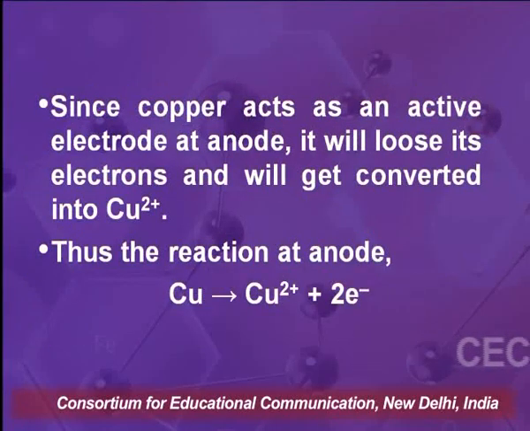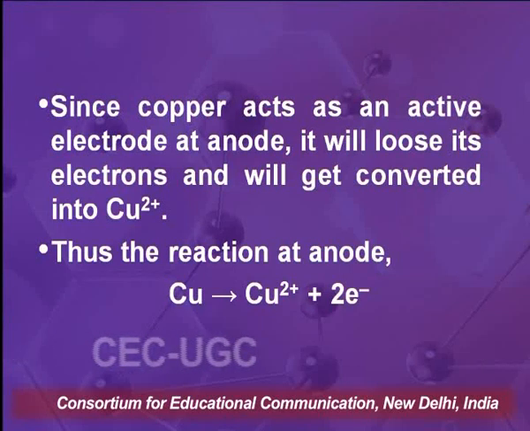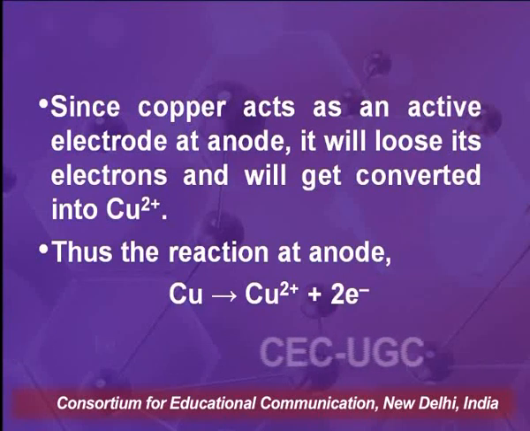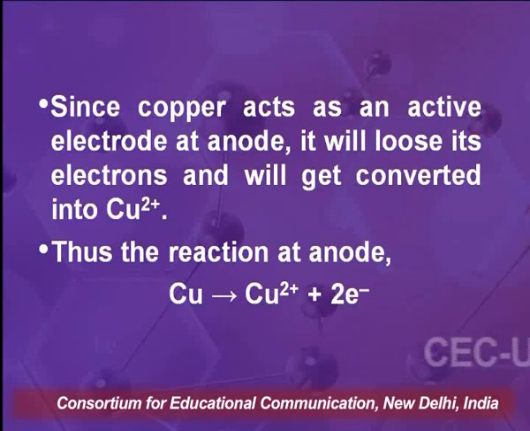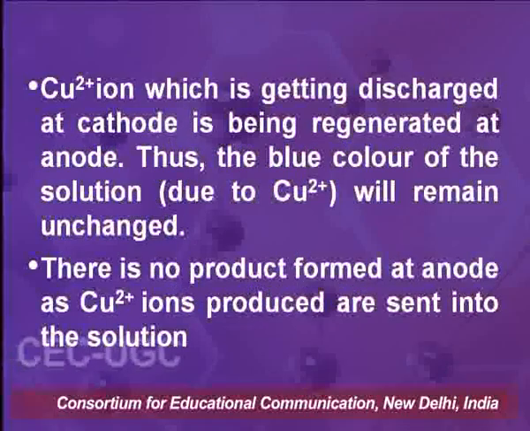Since copper acts as an active electrode at anode, it will lose its electrons and will get converted into Cu2+ according to the oxidation reaction. Cu gives Cu2+ plus 2 electrons.